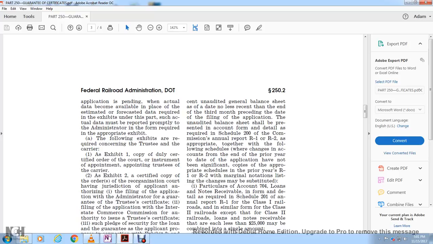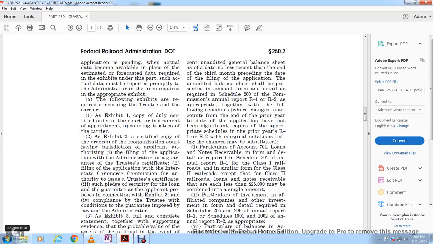The following exhibits are required with the concern of the trustee and with the concern of the carrier. Exhibit 1: a copy of the duly certified order of the court with the instrument appointing the trustee of the carrier. Exhibit 2: a certified copy of the order of the reorganization court with jurisdiction, authorizing the application, and 1, filing of the application with the administrator for the guarantee of the trustee certificate; 2, filing of the application with the Interstate Commerce Commission for authority to issue the trustee certificate; 3, that such a pledge of security for the loan and guarantee with the application with the provision